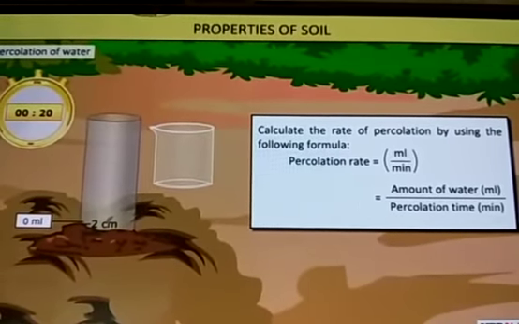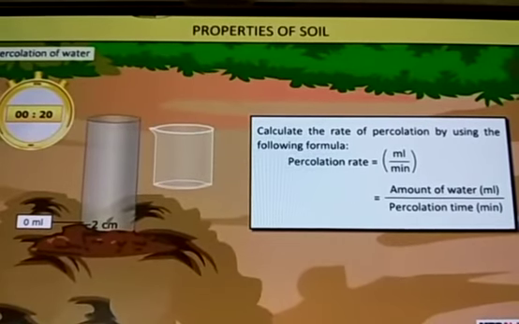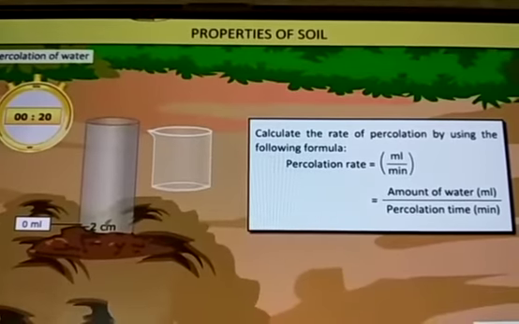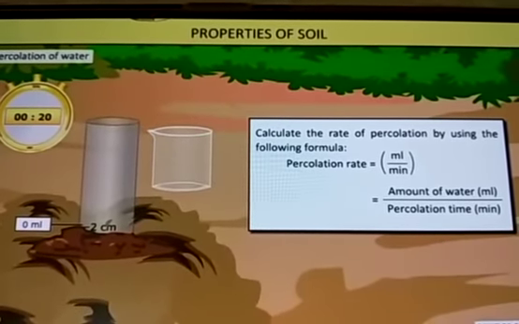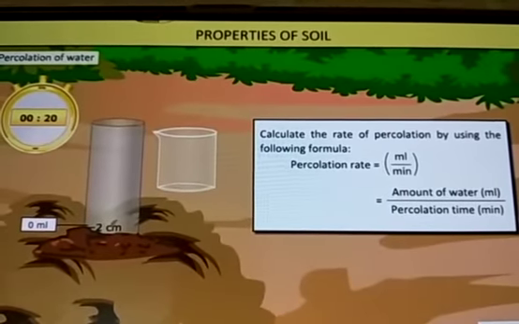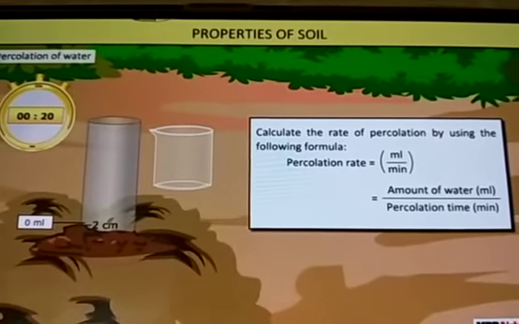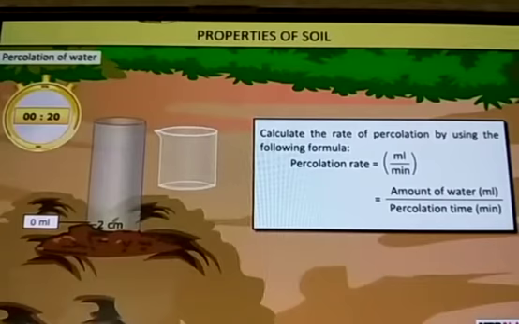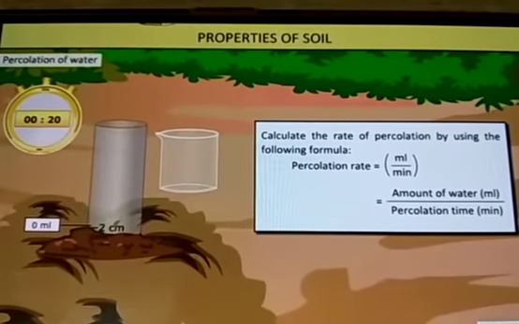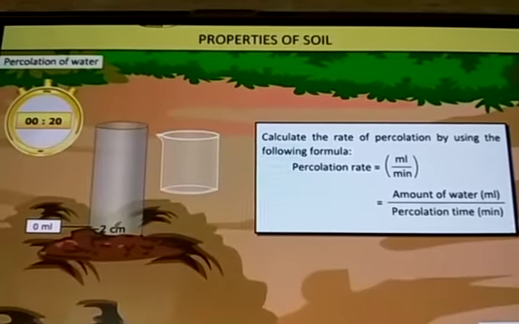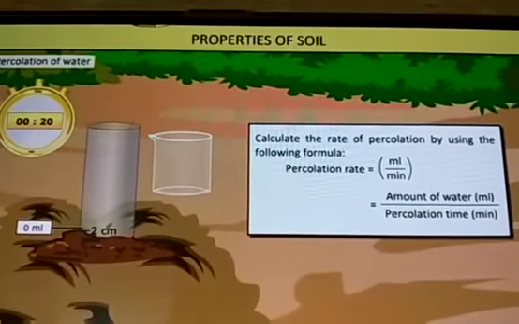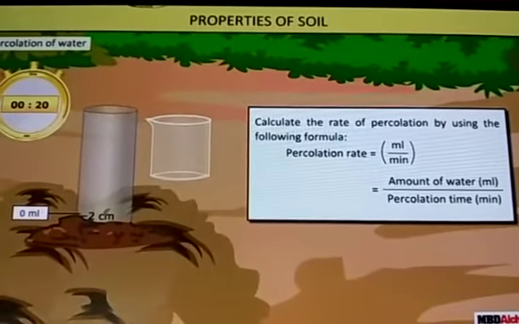Calculate the rate of percolation in your soil sample. You can go near your home and try it. Compare your findings with others and arrange the soil samples in increasing order of the rate of percolation. Once the absorption is more, the rate of percolation is more. Understood? Soil absorbing water is known as percolation.